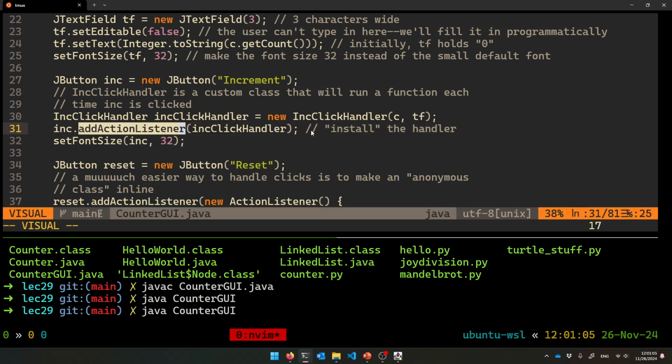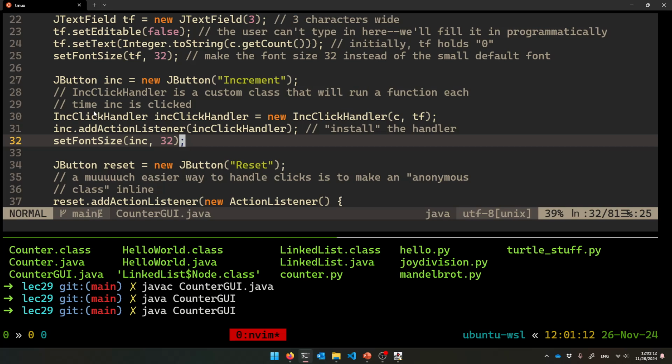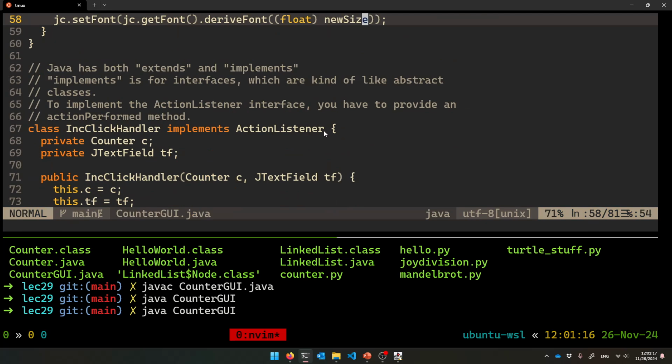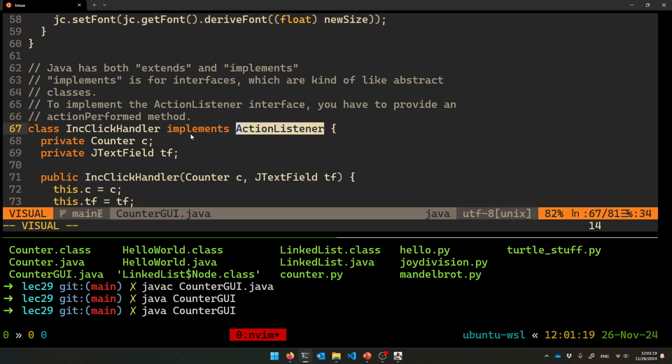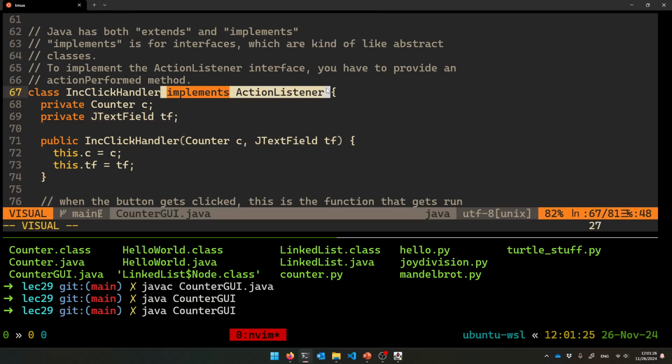It's called an action listener. Action listener, that's their word for handler, all right? You're installing it, and then also make the button have a big font size. So yeah, here's how you hook into that and have code that runs. You make a subclass of the action listener class, all right? This is a little complicated, but it's not really a subclass. I said that to mean something that you know, but really this is called an interface, all right? We're going to say implements rather than extends ActionListener.